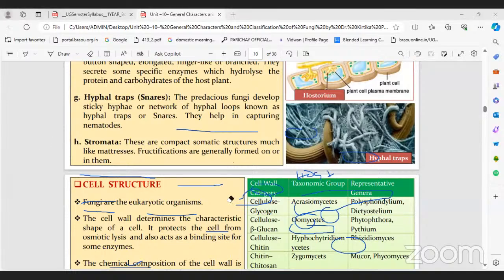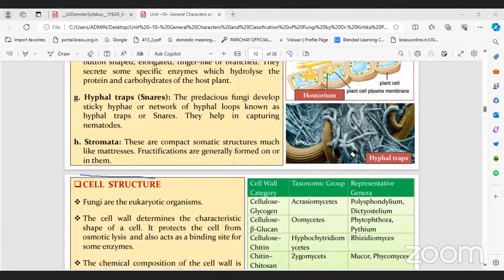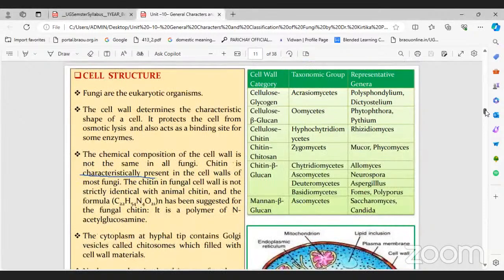Now, after the thallus structure, what is next? What did we complete? Cell structure. Let's see the cell organization. Right, one minute.